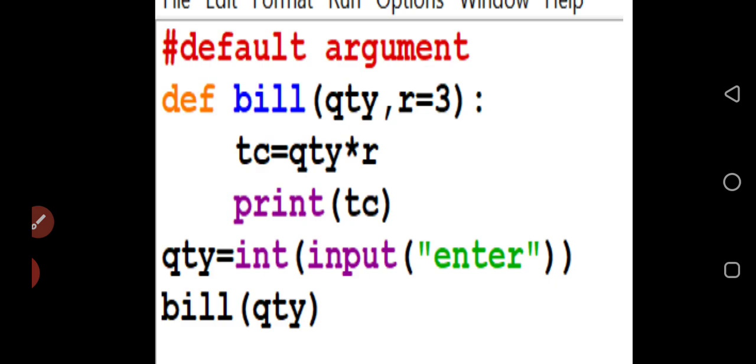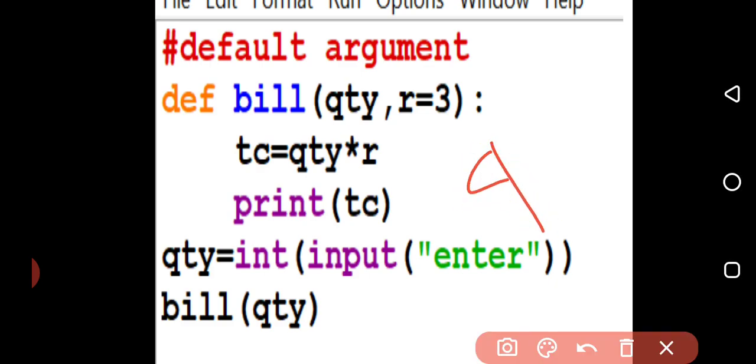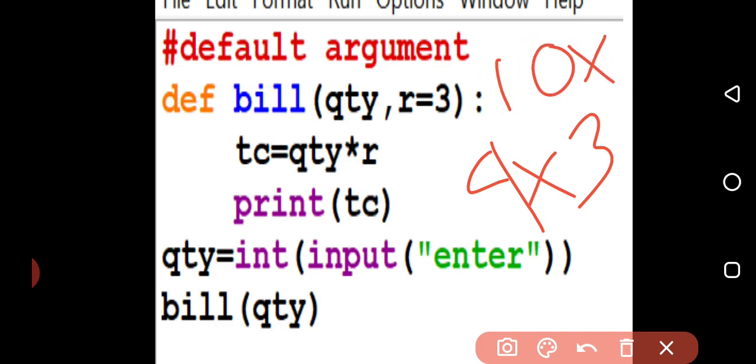Now this concept is mainly used where there is a mathematical calculation and a constant. Suppose you are using pi; the value of pi will remain the same, whatever the other inputs may be. So set the value of pi as a default parameter. Now suppose one person has taken 4 items. What is going to happen? The bill will be 4 into 3, 12. So no problem, 3 will remain. Now if a person takes 10, 10 into 3 will be 30, but the default value will remain as it is.